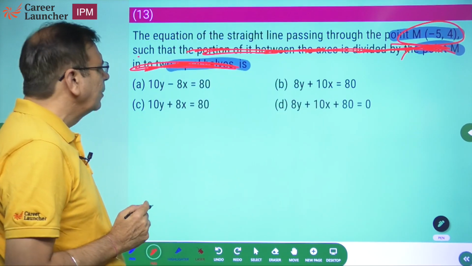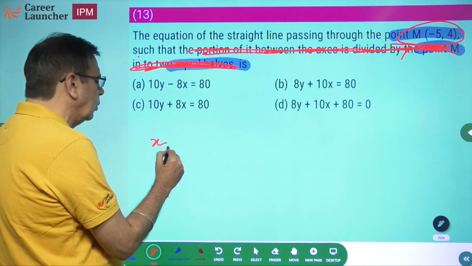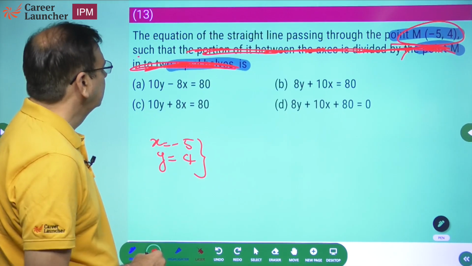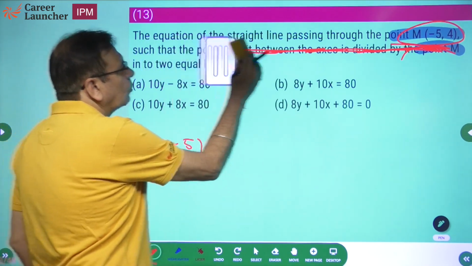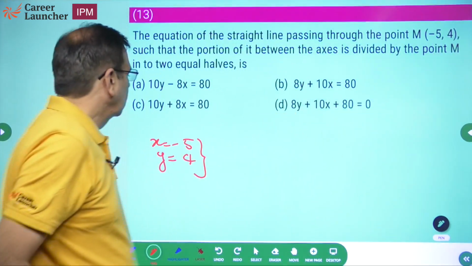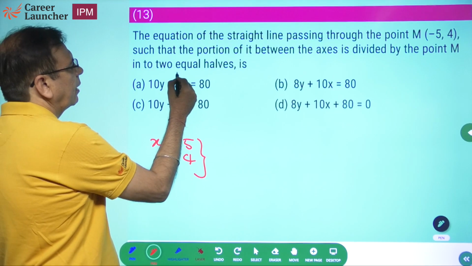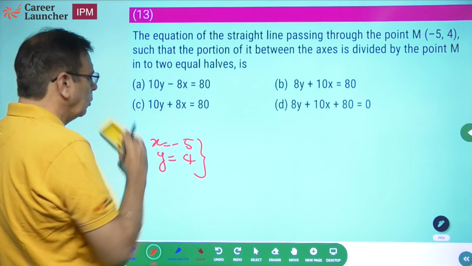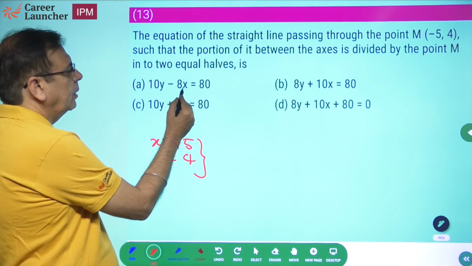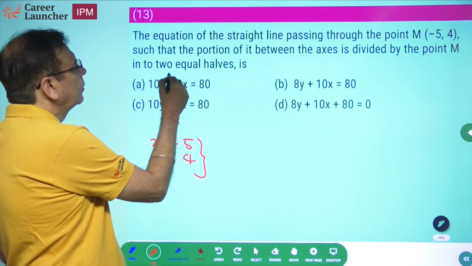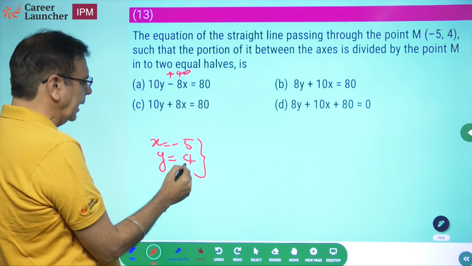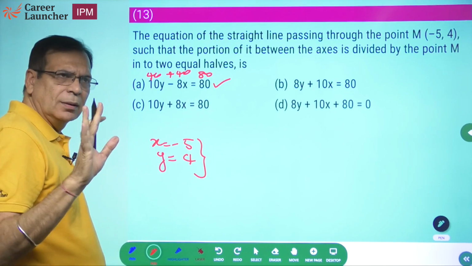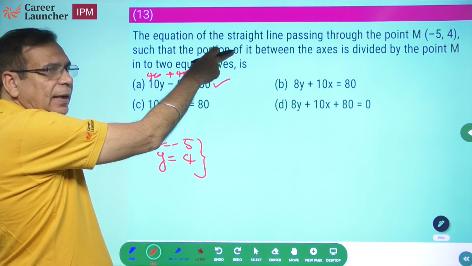I will put it in the choices and check. So I will say x equal to -5, y equal to 4. Which of these equations satisfy? That is what we need to check, and not worry about the rest of the stuff at all. If I put x equal to -5, minus 8x will be plus 40, and 10y is 40, so 80. Satisfies. Hold on, that is not necessarily the answer, because there is a second condition attached also.